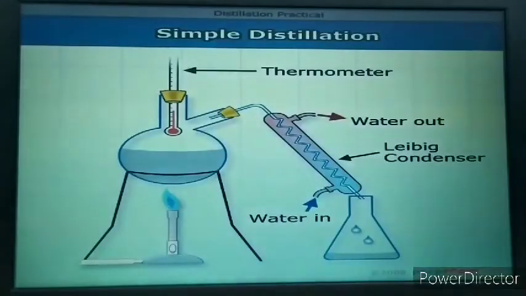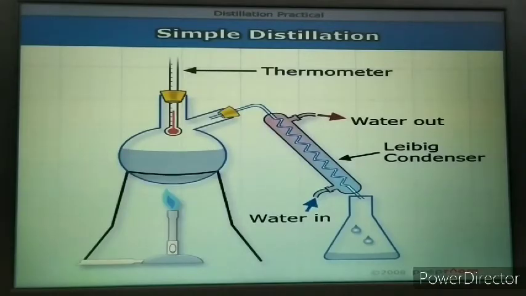So this method of distillation can be performed by setting up the apparatus, as you can see in the module. You can take a solution of salt or sugar in the flask. When it is heated, you will find the liquid will start boiling. In no time, you will find that water is collecting in the test tube. This water is actually the vapor which is rising from the flask, and when cooled down, it is collecting into the test tube.